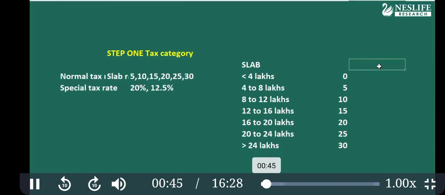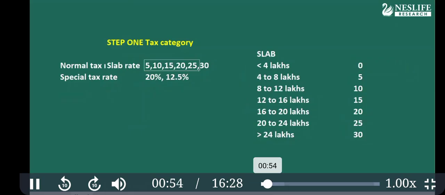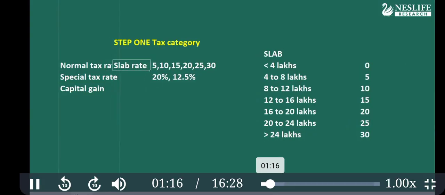Before we go into tax categories, let's understand two tax rates. One is called the normal tax rate, that is as per slab rates, and the other is the special tax rate. It is used for the capital gain. So the capital gain tax rate is 20% and 12.5%. We'll discuss when it is applicable. Before that, what is the normal rate or slab rate?